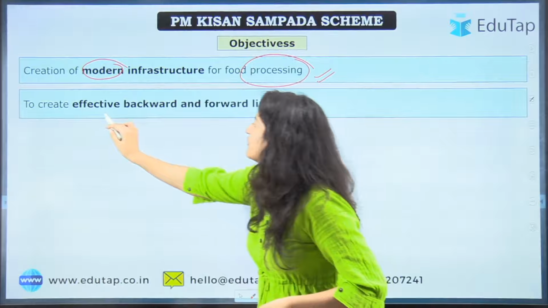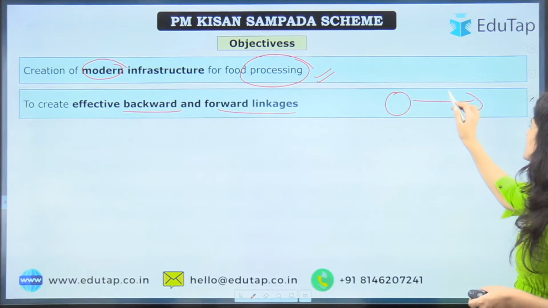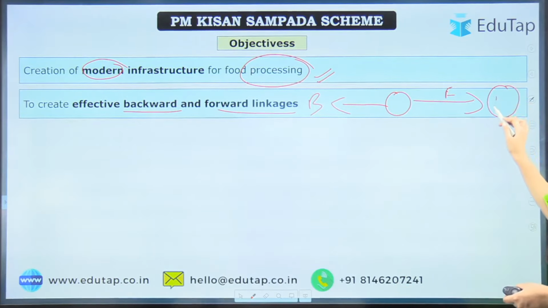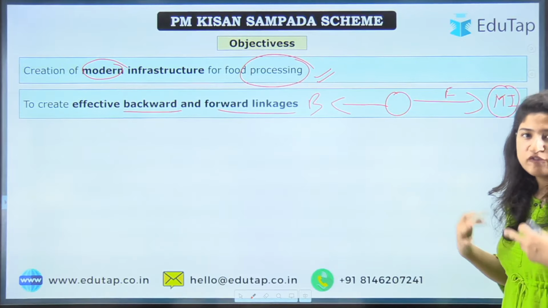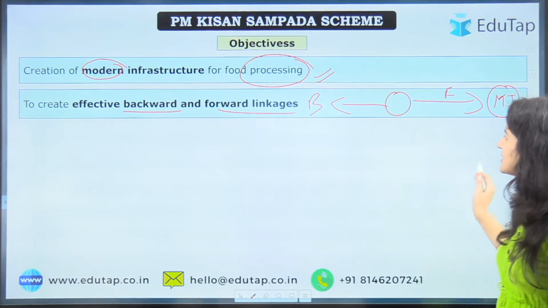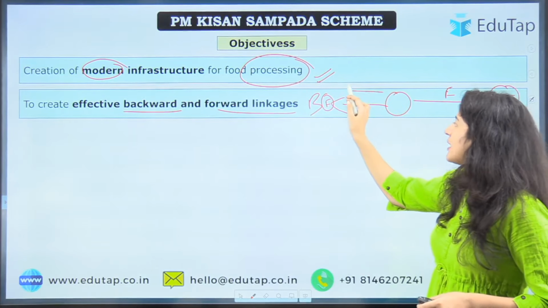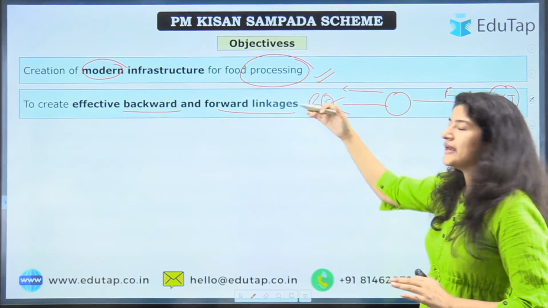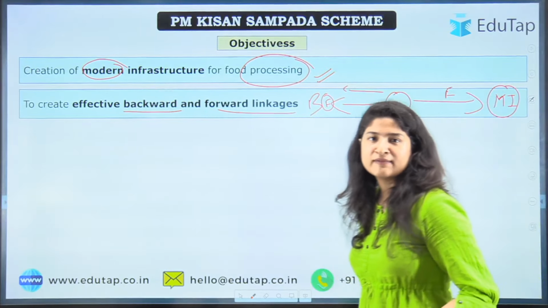Apart from that, to create effective backward and forward linkage. What does it mean? This is the forward linkage and this is the backward linkage. In forward we are talking about modern infrastructure, but what will be the use of this modern infrastructure? To do food processing, and for food processing we need raw materials, and these will be got from the farmers, right? So here we are talking about backward. In the backward sense, we are talking about the root cause, or the base of this infrastructure, that would be the produce that is cultivated.